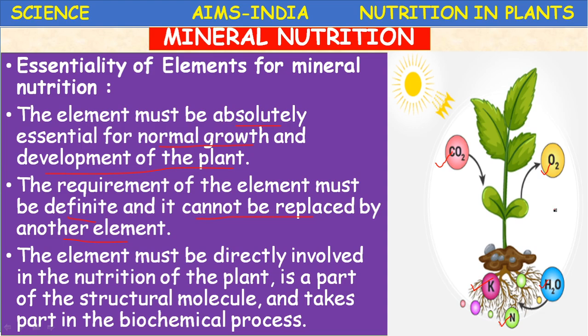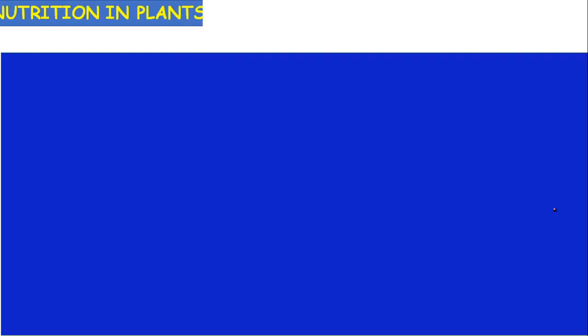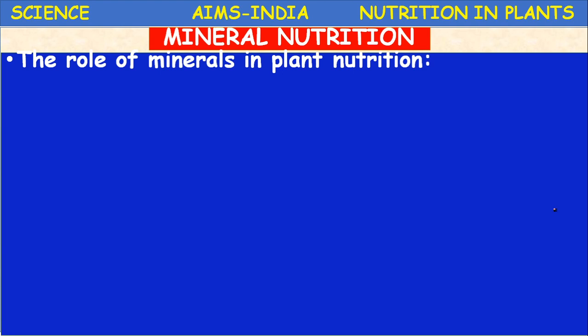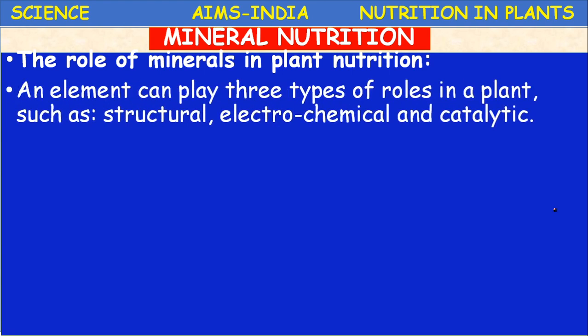Okay, children, let us see some of the important minerals, the role of minerals in plant nutrition. An element can play three types of roles in the plant: a structural role, an electrochemical role and a catalytic role. What are the three important roles played by the element? Structural, electrochemical, catalytic.